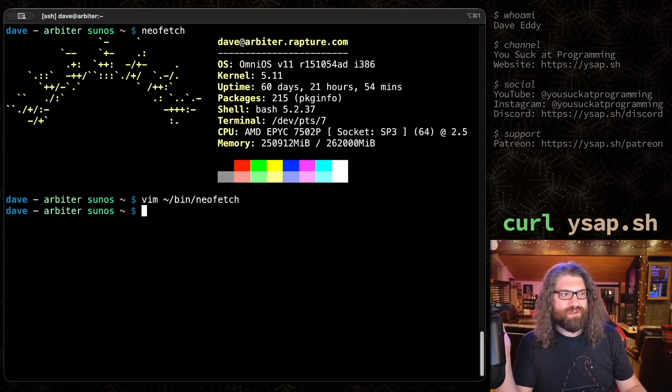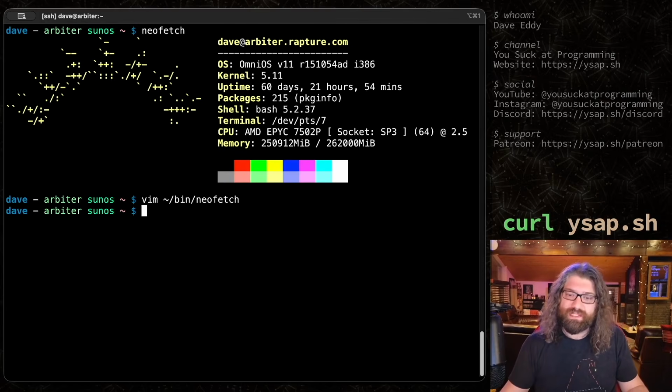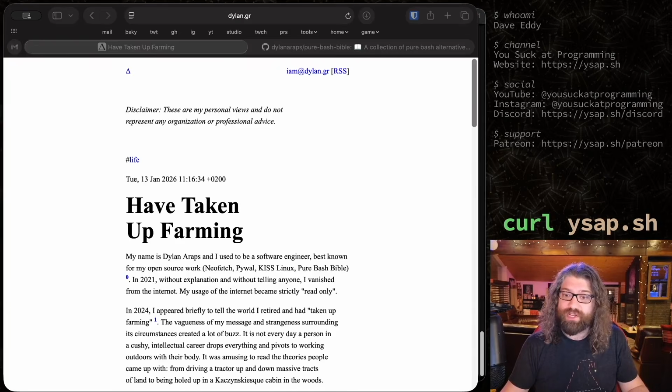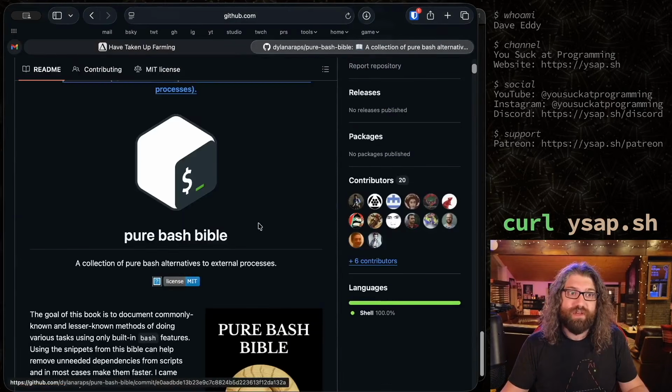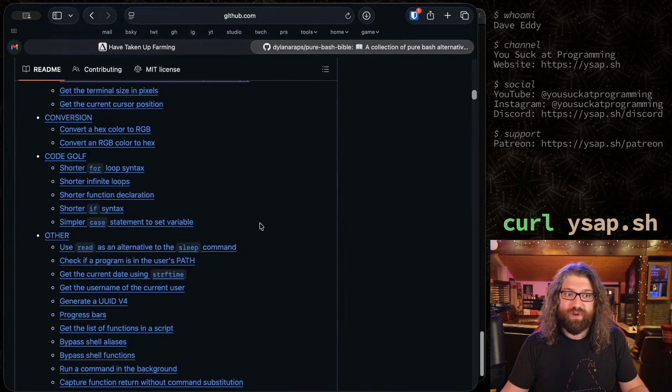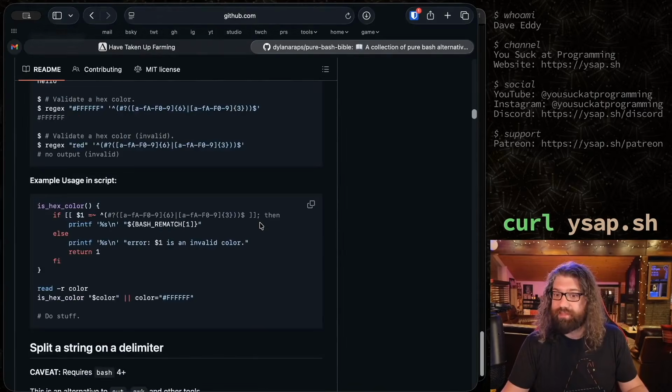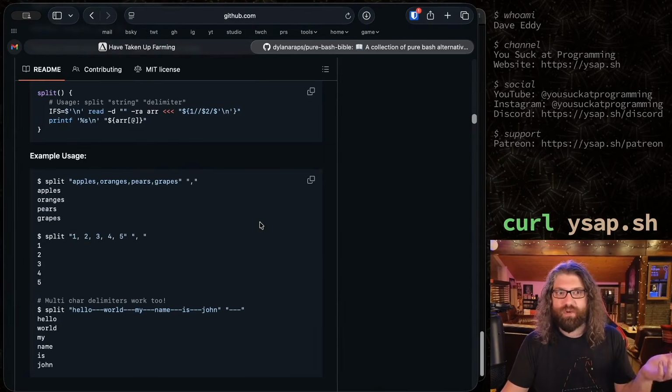Even in my video where I do an HTTP web server in pure Bash, I think we even go to his pure Bash Bible. I'll show you guys right here. We pull this up during the video, and he has a whole list of really cool Bash commands and Bash functions you can use. I think we use this to grab the percent encoding thing from it. Basically, I'm scratching the surface here. This guy's kind of a legend. He's definitely earned a name here in this space.